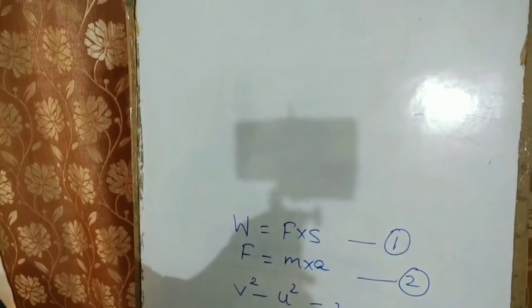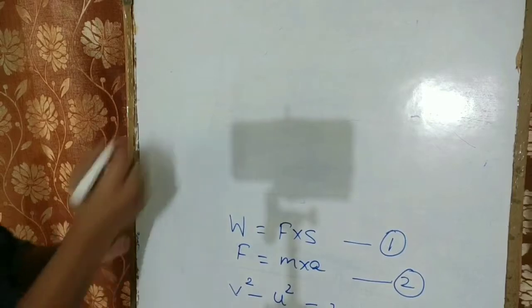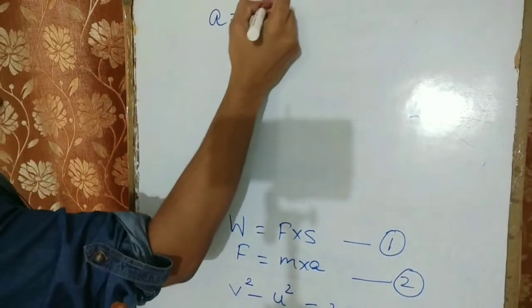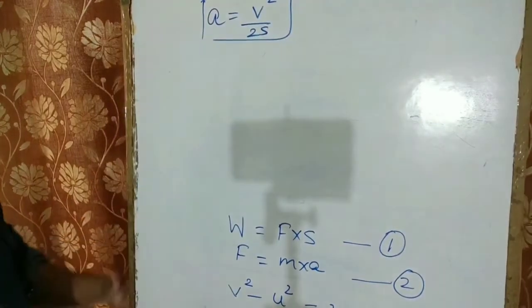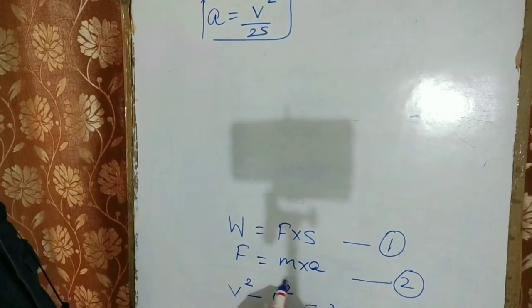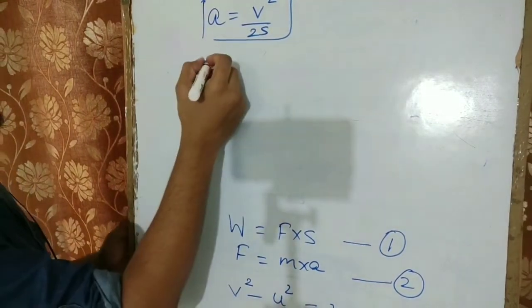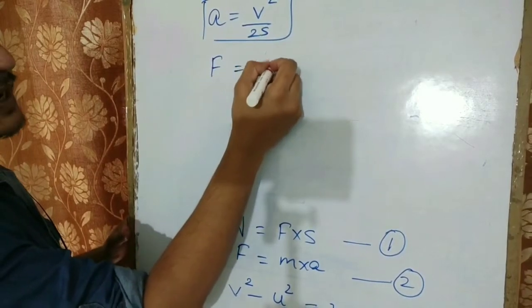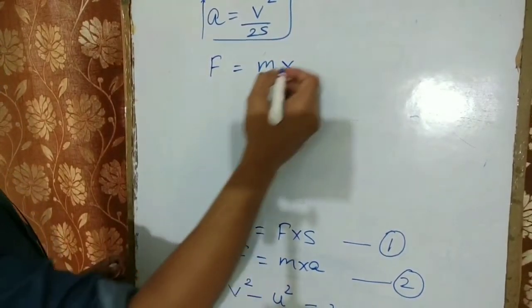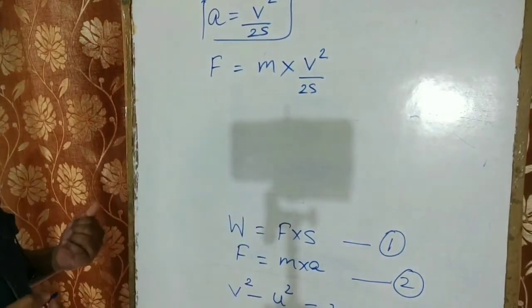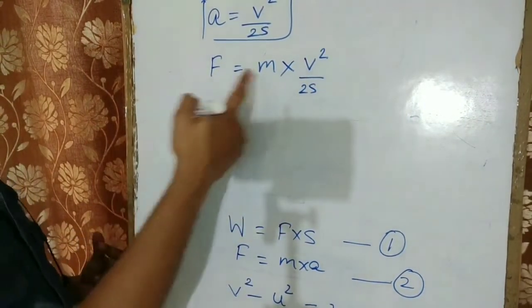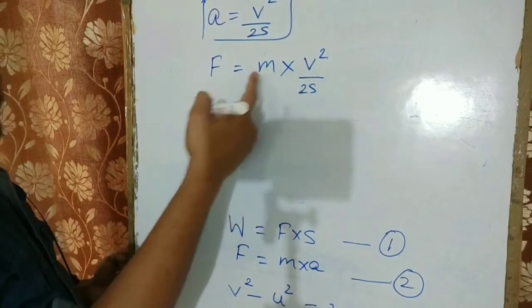I got the value of acceleration as v square upon 2s. So putting the value in equation 2, I got F is equal to mass into acceleration, which is v square upon 2s. So F is v square upon 2s into m.